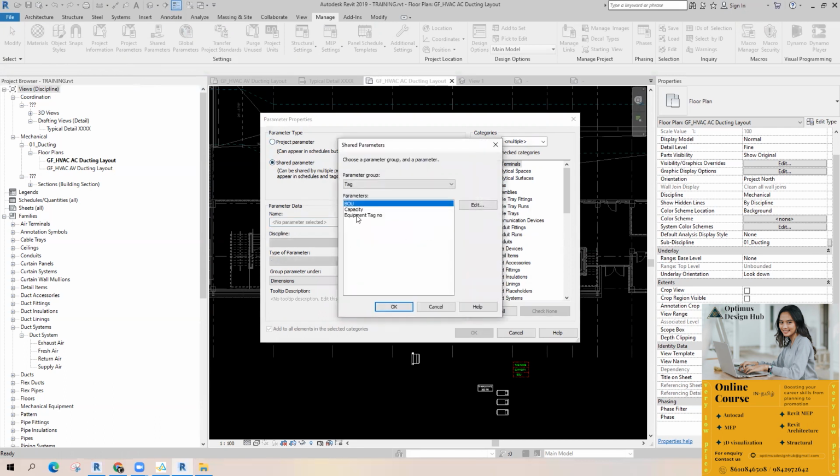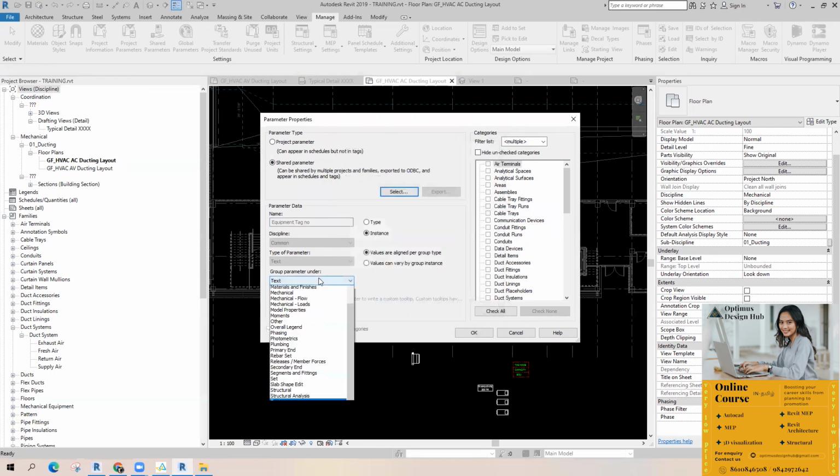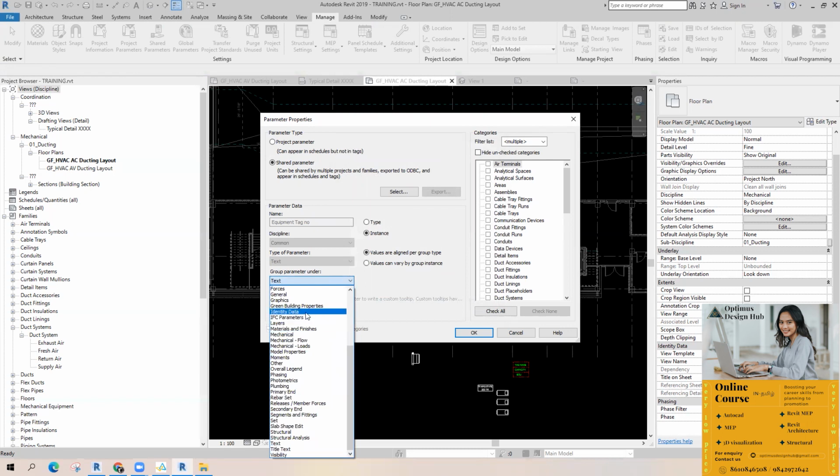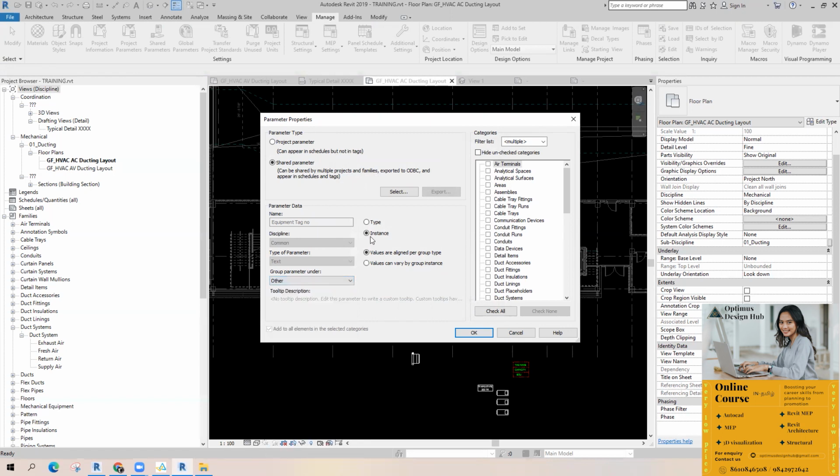We have already created a parameter for this equipment tag number. Just pick it and group it. It should come under other. It should be an instance parameter, right? Then just see this area, category. In which category do you want to see this particular parameter? You want to see it in mechanical equipment category, right?